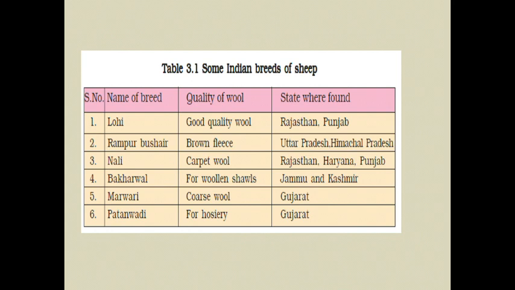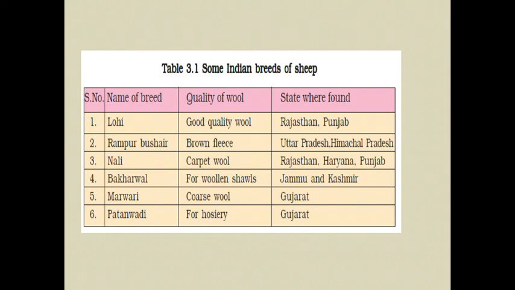See, this is the table which gives some of the Indian breeds of sheep. First one is the name of the breed, Lohi, which gives good quality wool, and it is found in Rajasthan and Punjab. The next one is the Rampur Bushair breed. It is found in Uttar Pradesh and Himachal Pradesh, and it gives brown fleece.